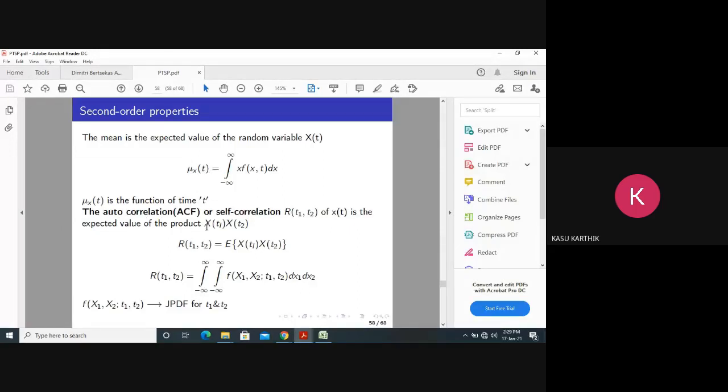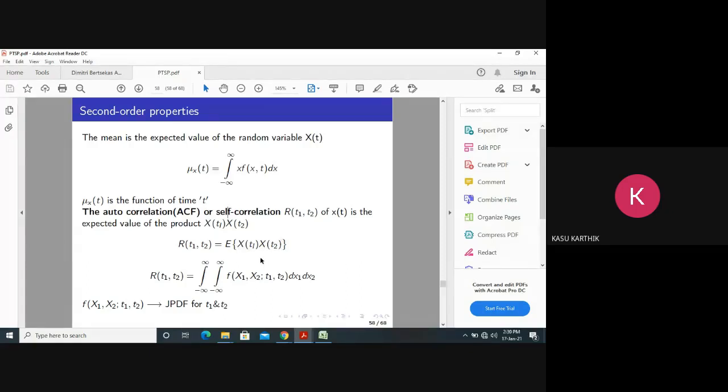Now the autocorrelation function: expectation of x of t1, x of t2. What is autocorrelation? Auto means self, correlation means similarity. Autocorrelation means finding the self-similarity at different times. Simply, it means finding the similarity of the same random variable at different times. Here it indicates expectation of x of t1, x of t2.